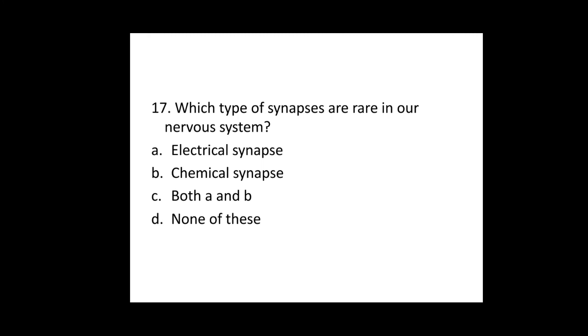17. Which type of synapses are rare in our nervous system? Option A, electrical synapse. Option B, chemical synapse. Option C, both A and B. And option D, none of these. You know chemical synapses are majorly found, whereas electrical synapses are rare in our nervous system. So for the 17th question, the answer is A.